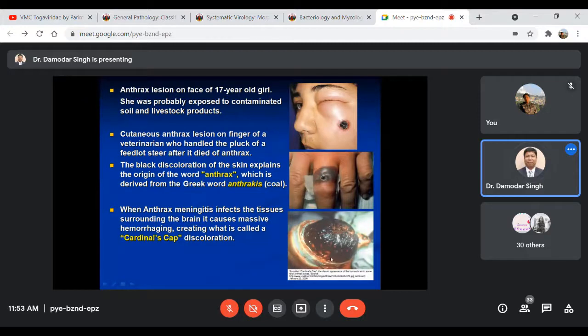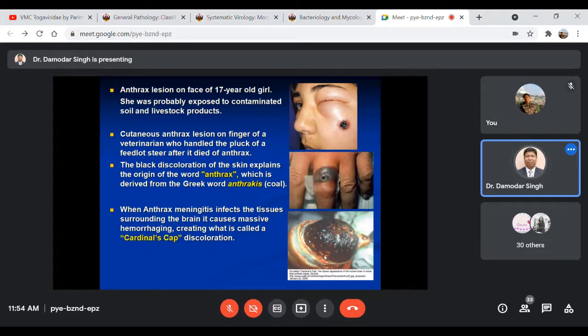So it will give a very typical appearance that the person died of this. The person appears to be using a cap on his head, right? That's why it is termed as cardinal's cap. It looks like he is putting a cap on his head.